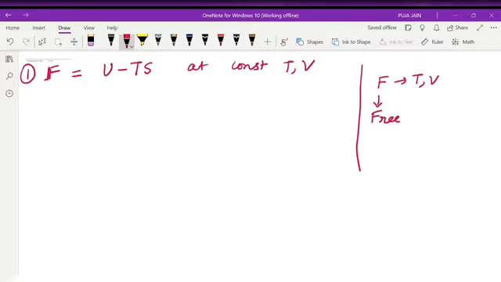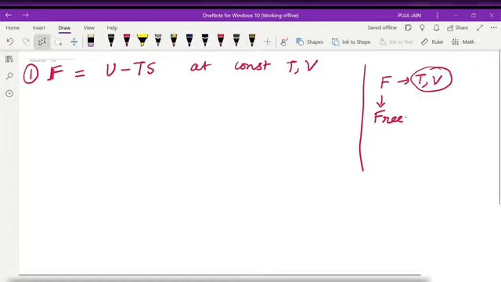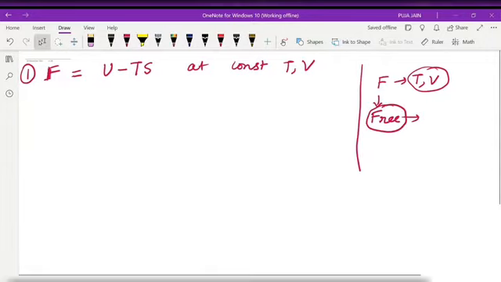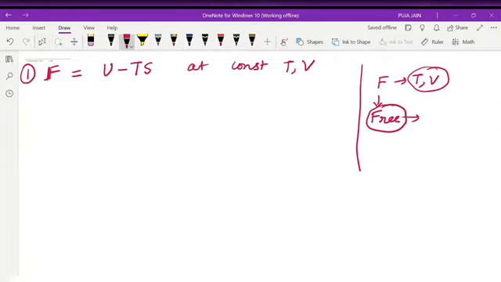And when we are free, we watch TV. TV is what? Television. So when we are free, we watch television. That is when Helmholtz free energy is coming, which is denoted with F. So don't mix it up with Gibbs free energy, because Gibbs free energy is not denoted with F. For this F, we mean free. And when free comes, just remember TV, that is at constant temperature and at constant volume.